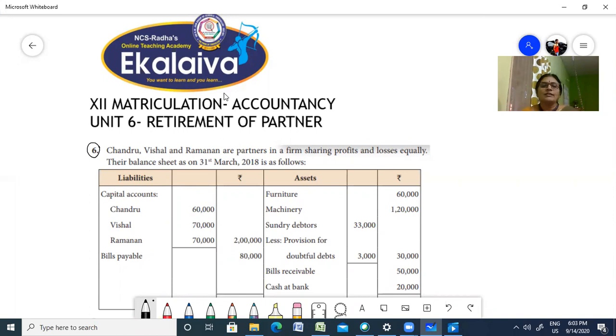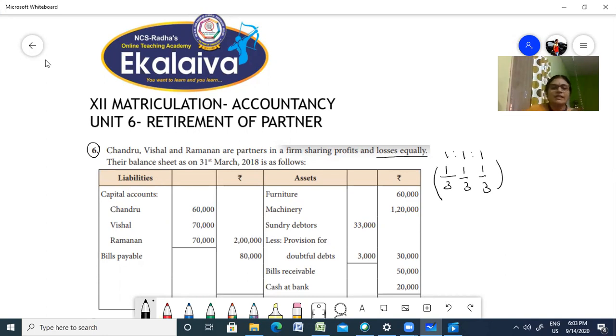Chandru and Vishal and Ramanan are partners sharing profit and loss equally. Their balance sheet as on 31st March 2018 is as follows. So they share 1/3, 1/3 and 1/3. They are sharing equally.